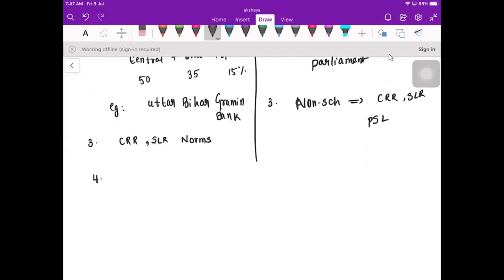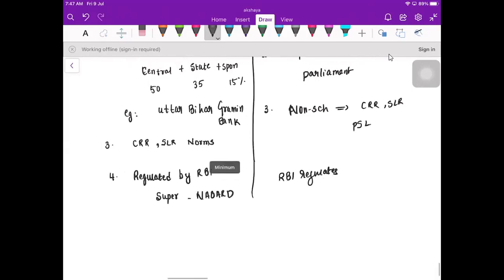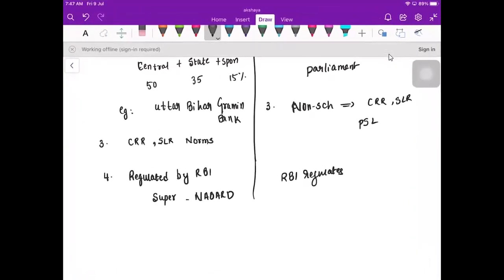They are regulated by RBI, and only regulated, but for RRBs there is another supervisor, that is called NABARD. But here they are only regulated by RBI. This is a major difference between these two, right?